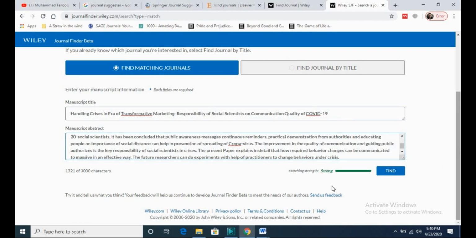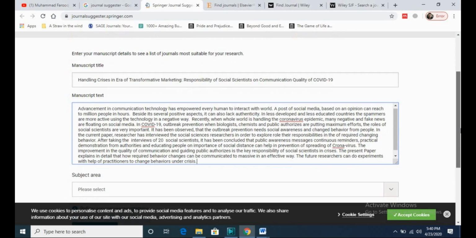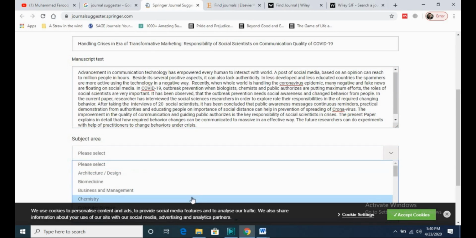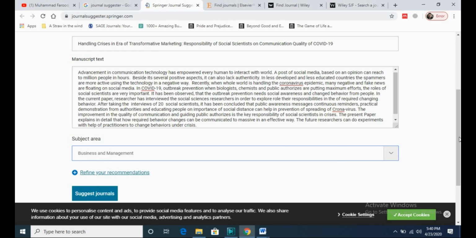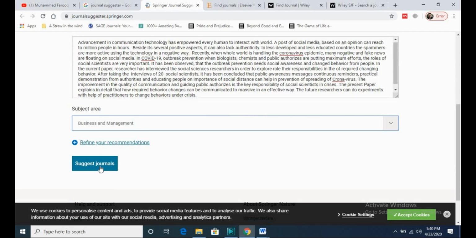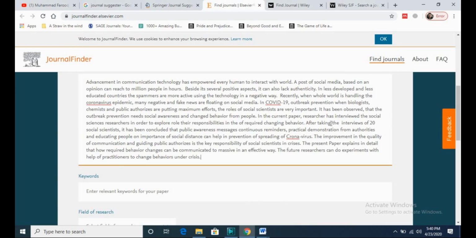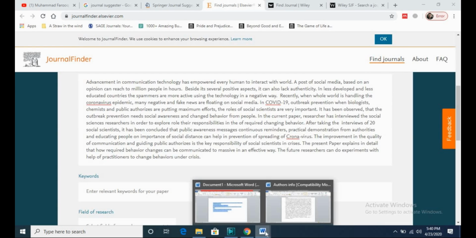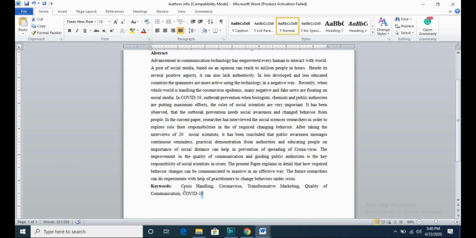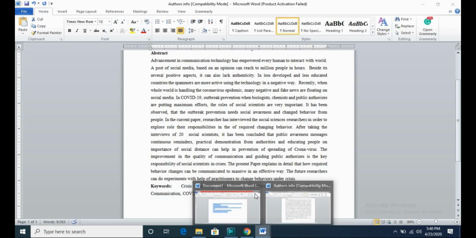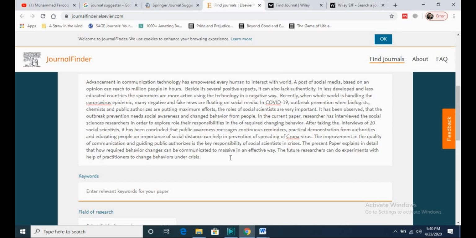The next thing is that Springer also asks for the subject area. So my subject area is business management. Okay, I will click on suggest journals. Over here, Elsevier is asking for the keywords, so I have the keywords of my research paper, and I will add the keywords over here.